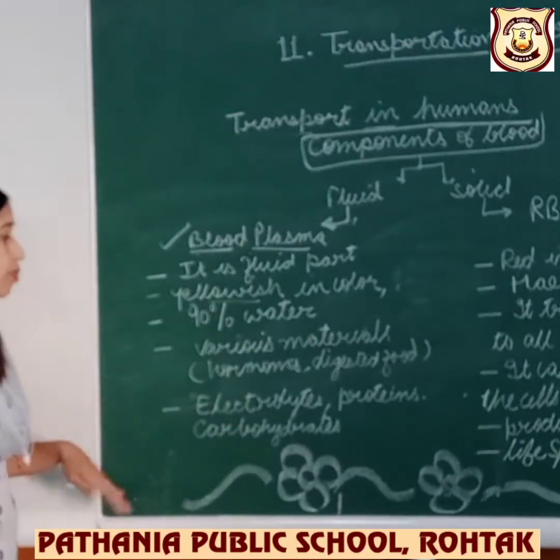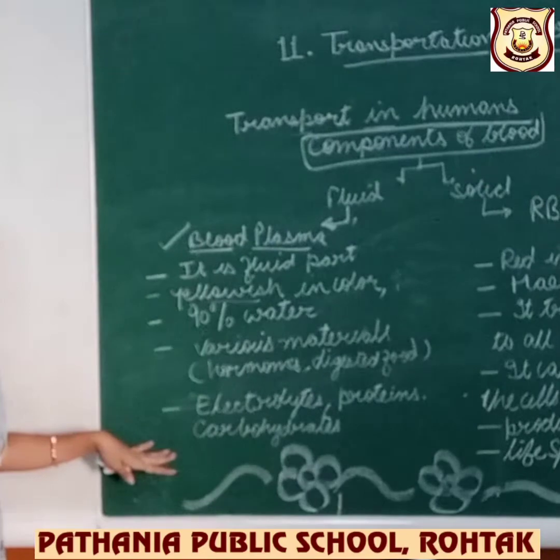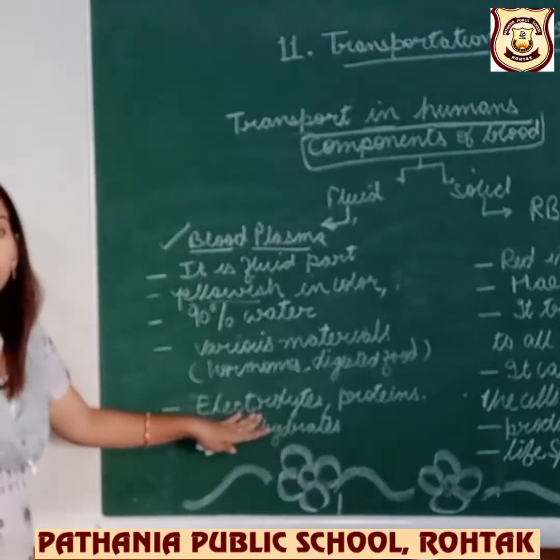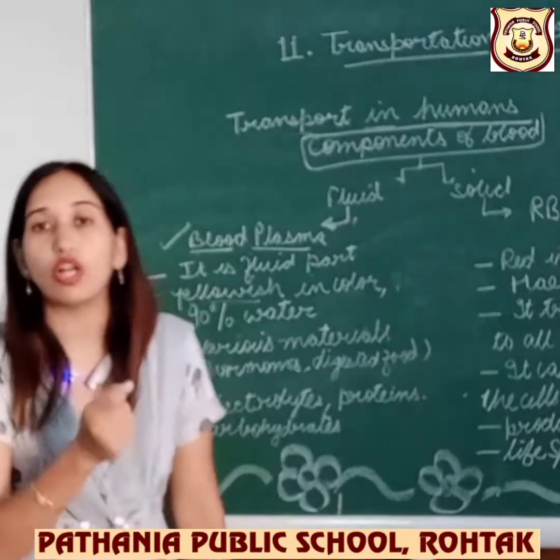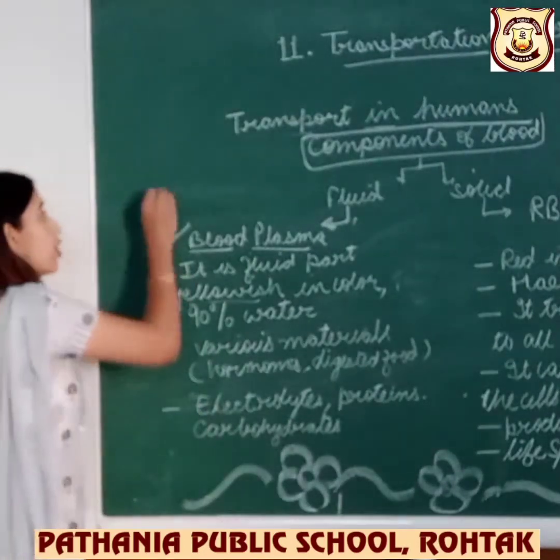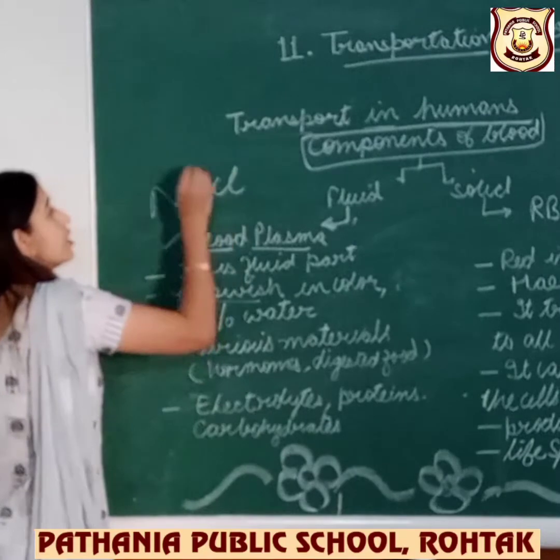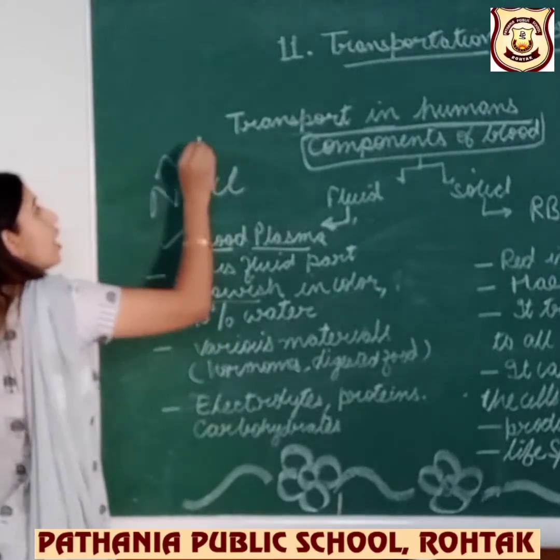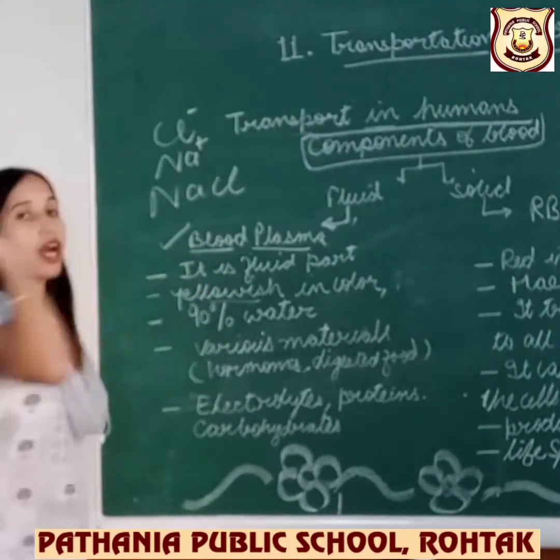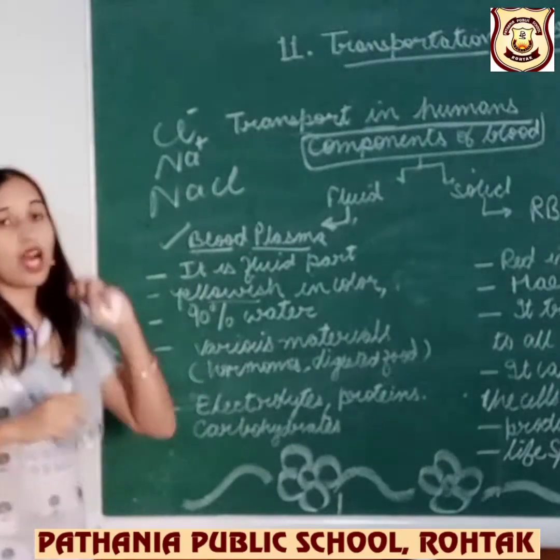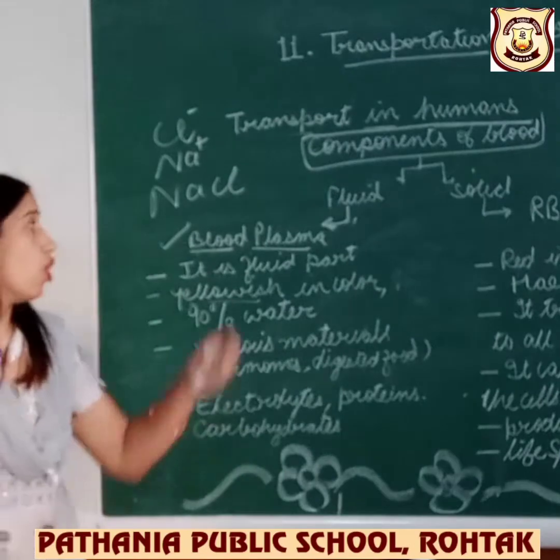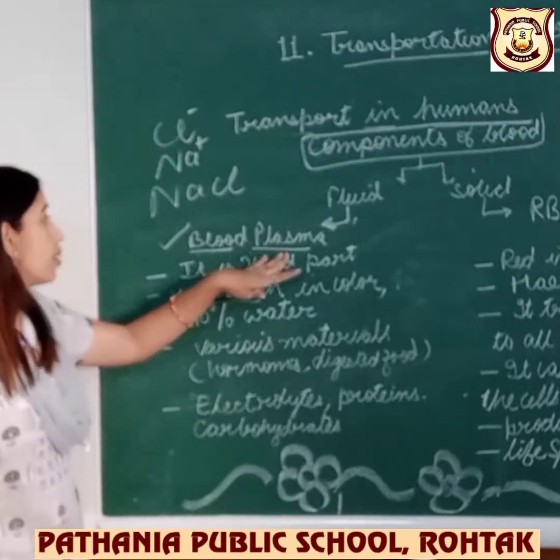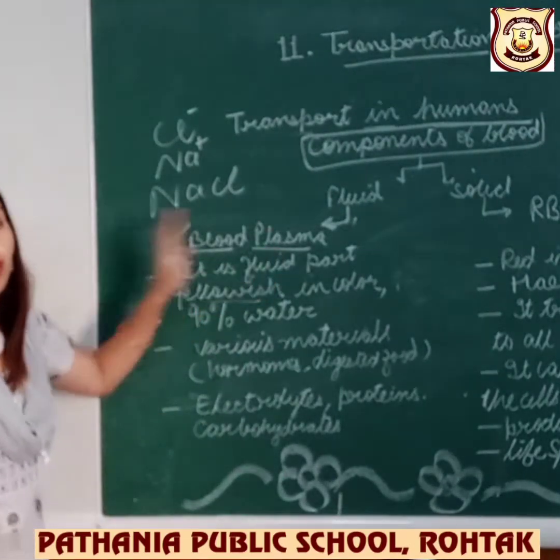Next I am talking about electrolytes. Electrolytes are ions. If you are taking salt, that is NaCl, Na becomes 1 ion, Cl becomes 1 ion. These become the electrolytes which are present in our blood, or we can say also present in our blood plasma.